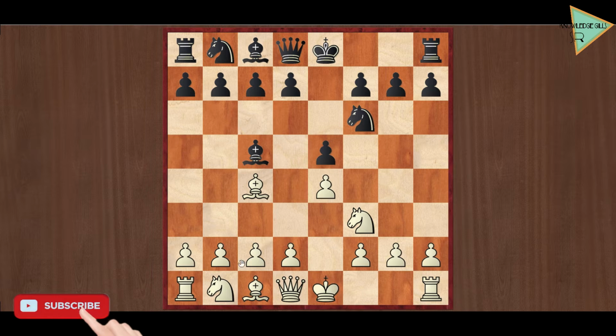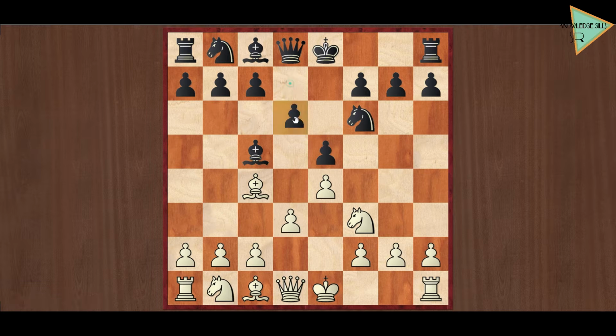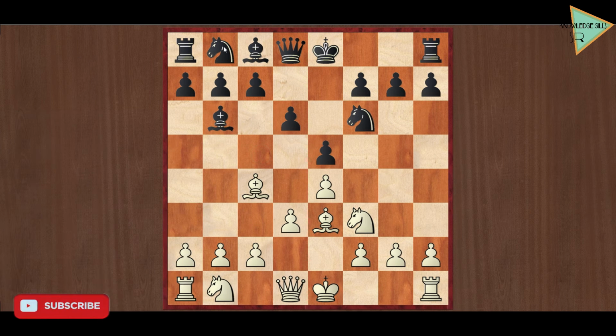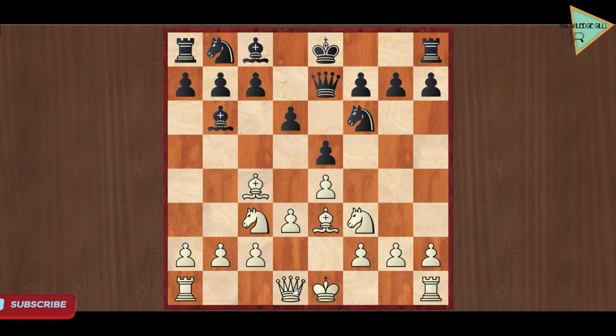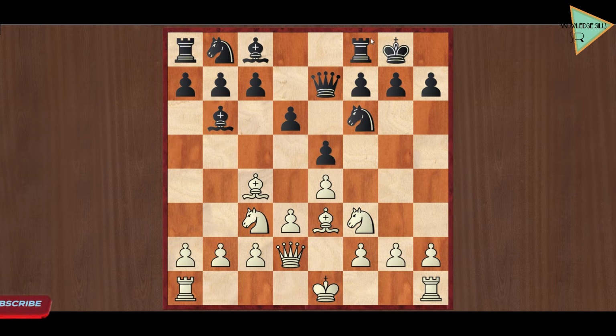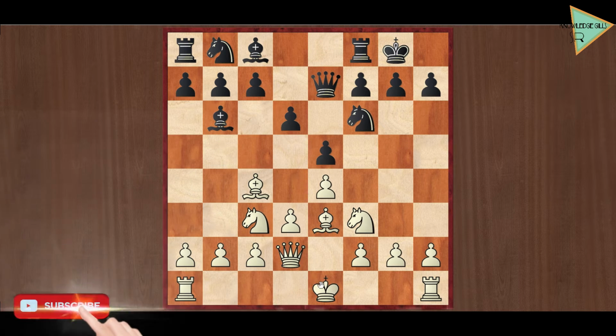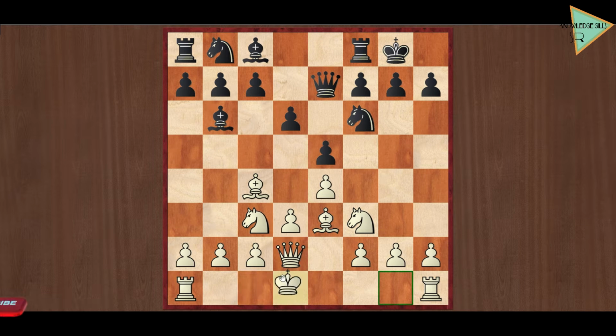How to do long castle? Now I am showing you how to do long castle. From white, I am telling you how to do long castle. Like this you can activate everything, and this is the long castle starting. This is the short castle, and the long castle will be like this, one square gapping and the second square